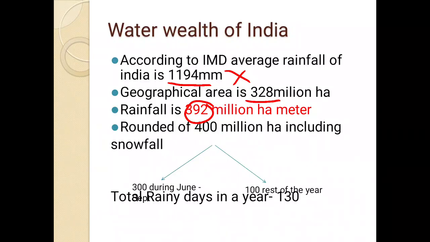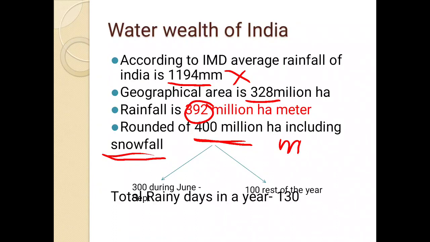And if we round it, then we have 400 million hectare meter, because we also have some snowfall. So rainfall is 392 plus 8 that is snowfall, and in total we have 400 million hectare meter, that is our total precipitation, the total water that we get.